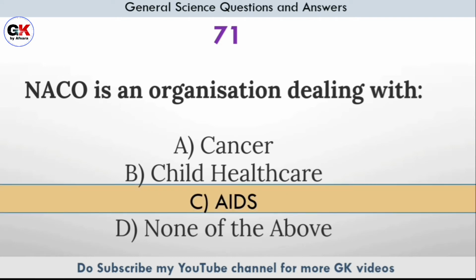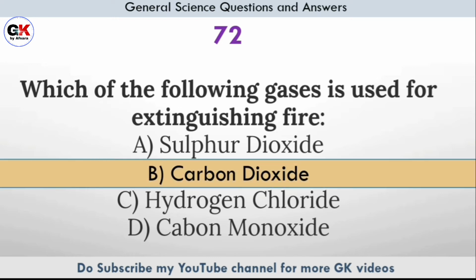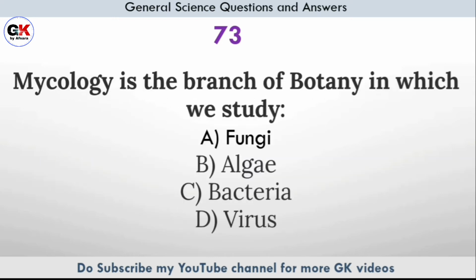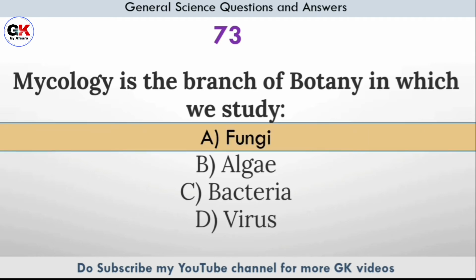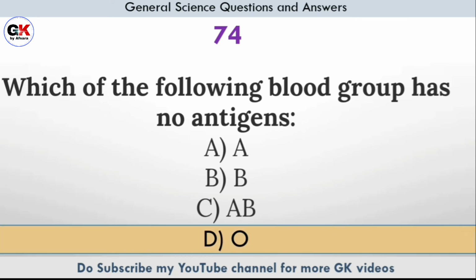Answer option C, AIDS. Which of the following gases is used for extinguishing fire? Answer option B, carbon dioxide. Mycology is the branch of botany in which we study. Answer option A, fungi. Which of the following blood group has no antigens? Answer option D, O.